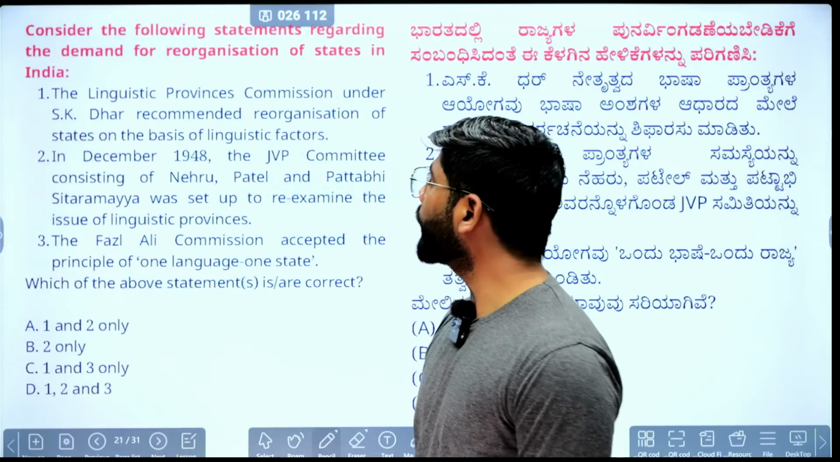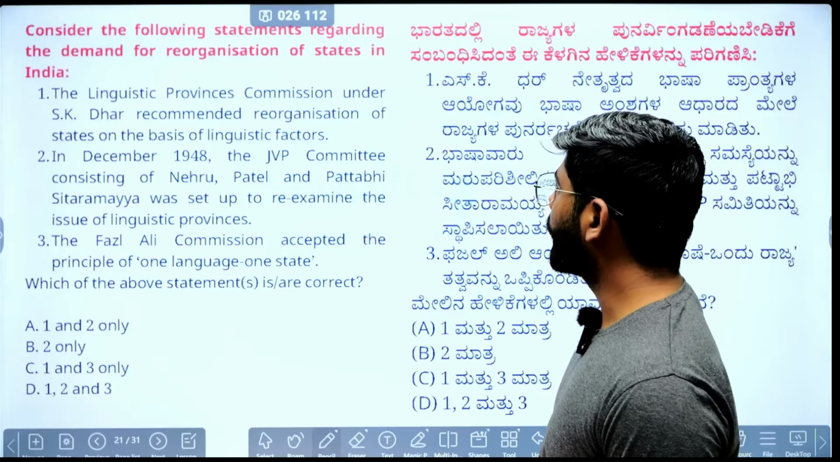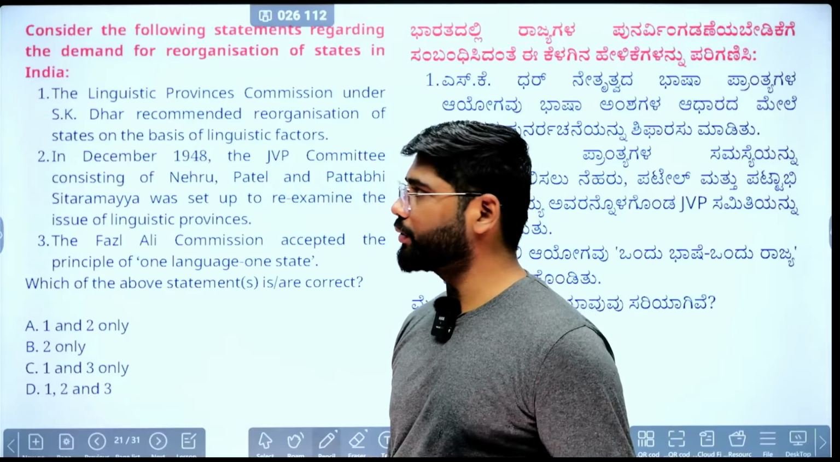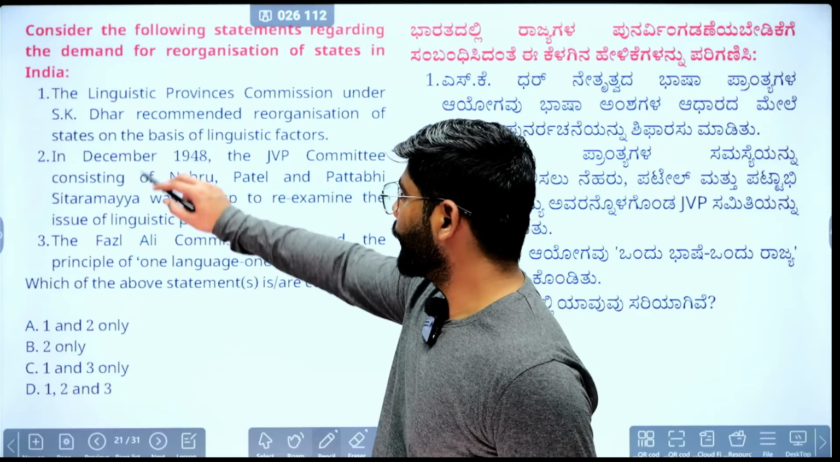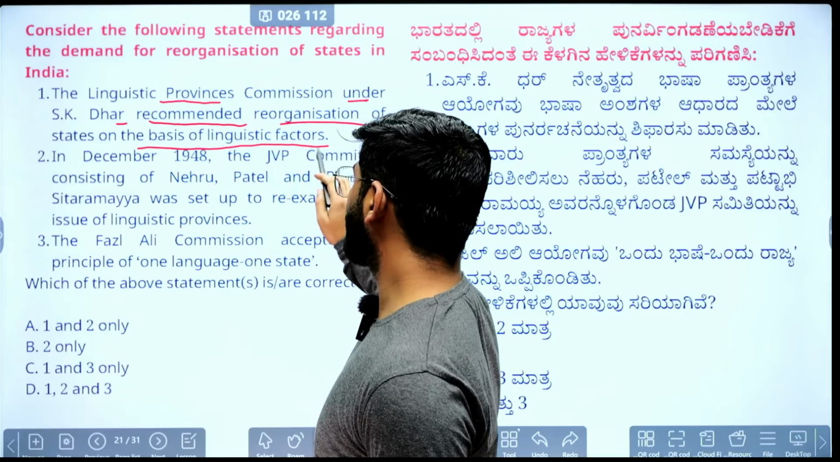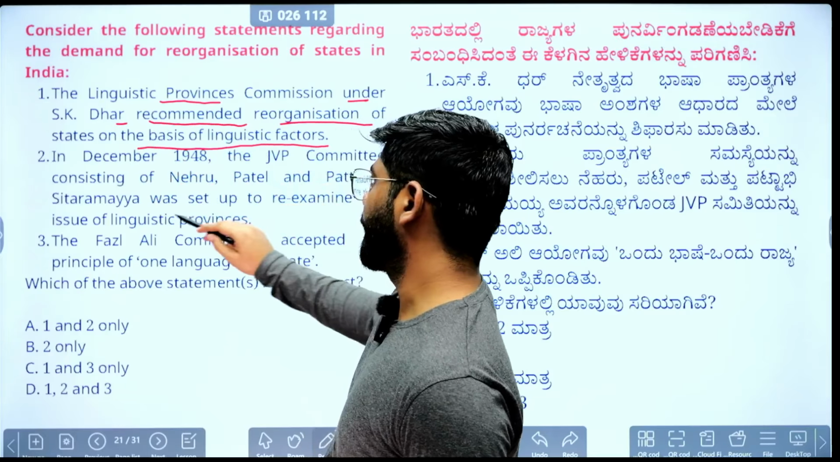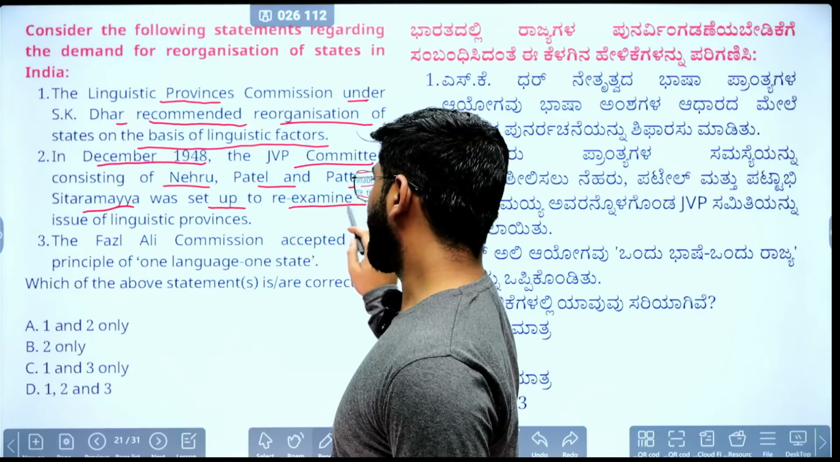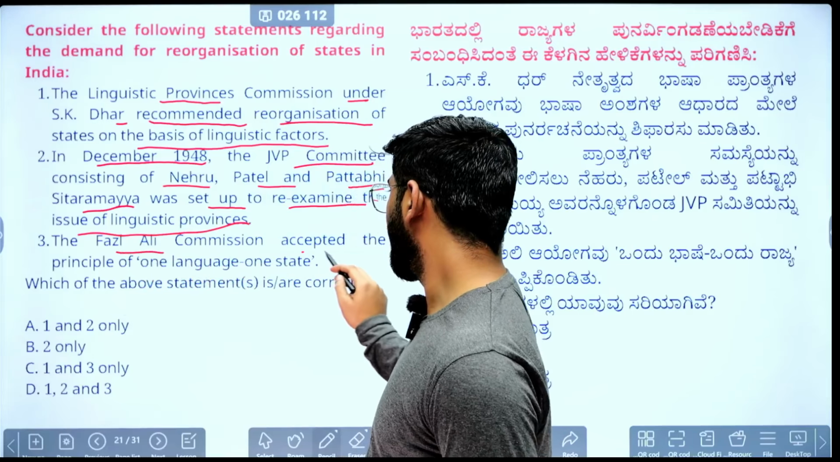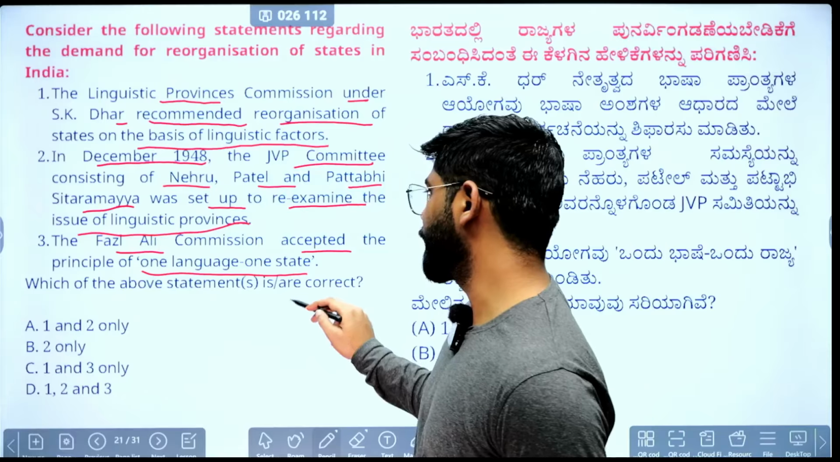Next question. It is about the demand for reorganization of states, the development of linguistic provinces, reorganization of states based on language. First statement: the Linguistic Provinces Commission under S.K. Dhar recommended reorganization of states on the basis of linguistic factors. Second: in December 1948, the JVP committee consisting of Nehru, Patel and Pattabhi Sitaramayya was set up to re-examine the issue of linguistic provinces. Third: the Fazl Ali Commission accepted the principle of one language, one state.